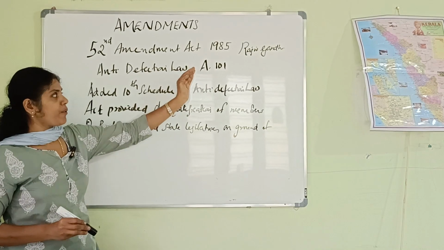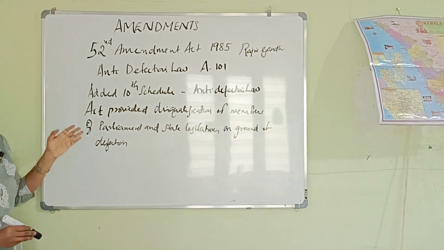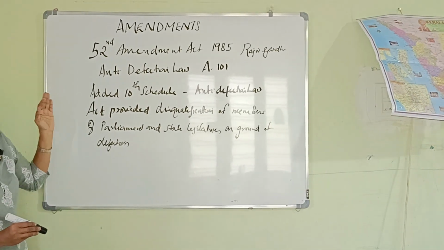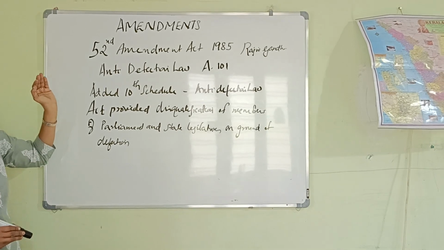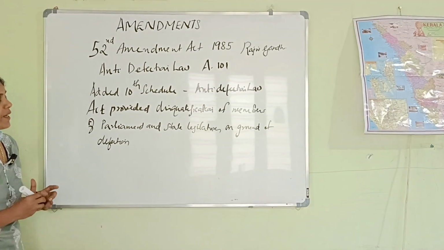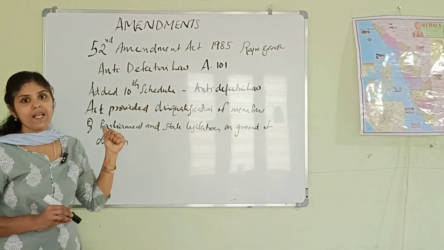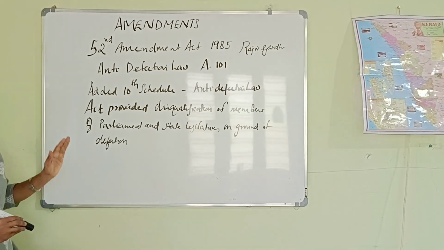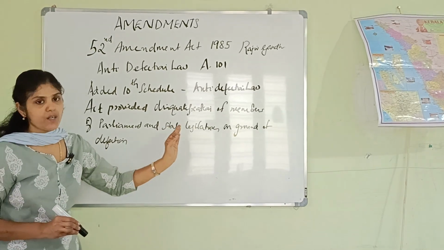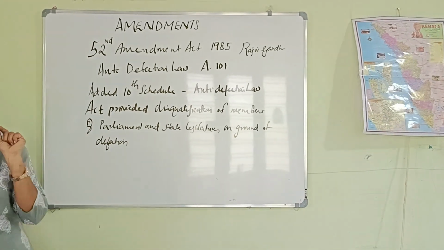This Act provided for disqualification of members of Parliament as well as state legislatures on the ground of defection.